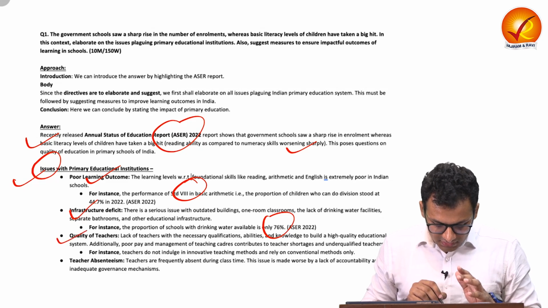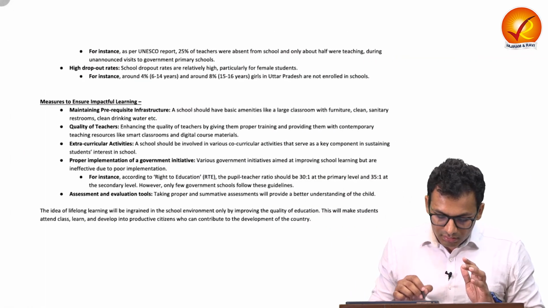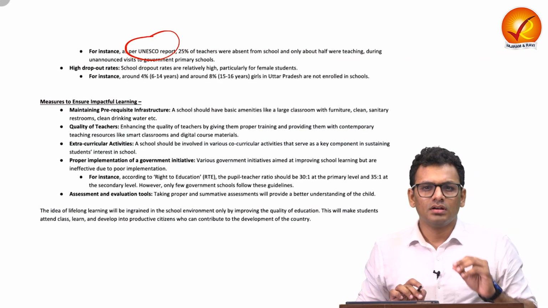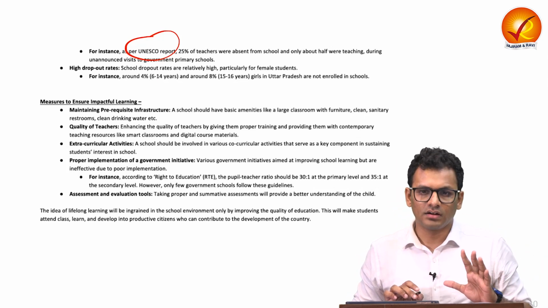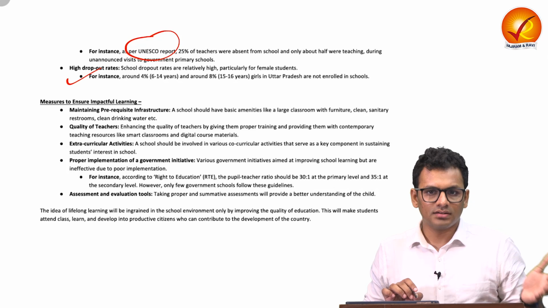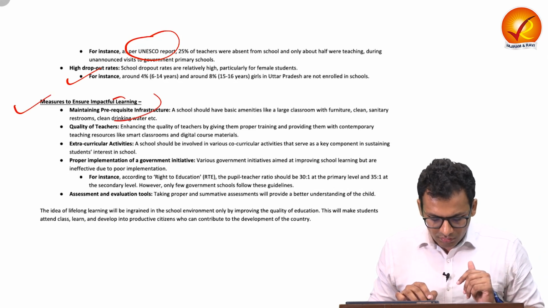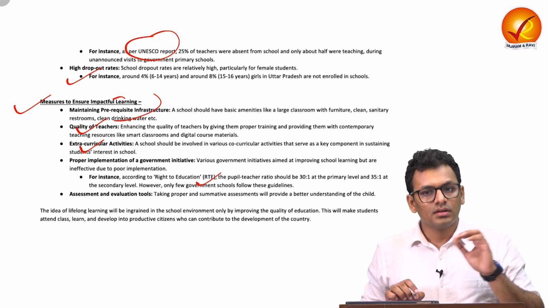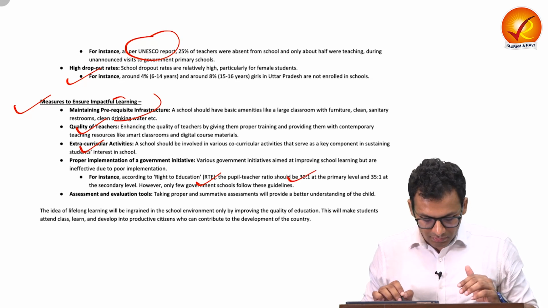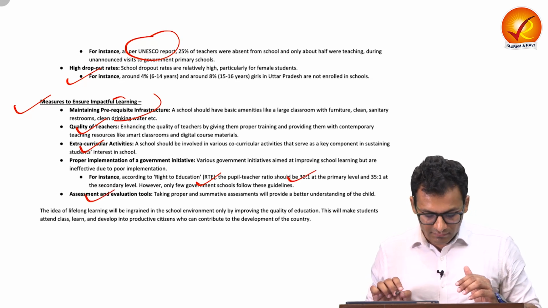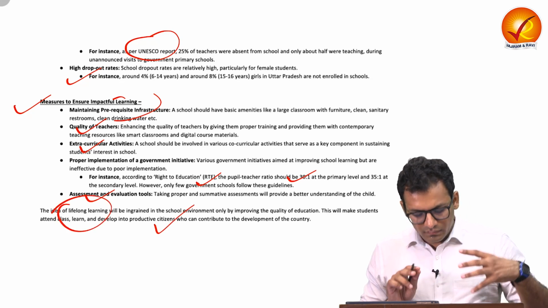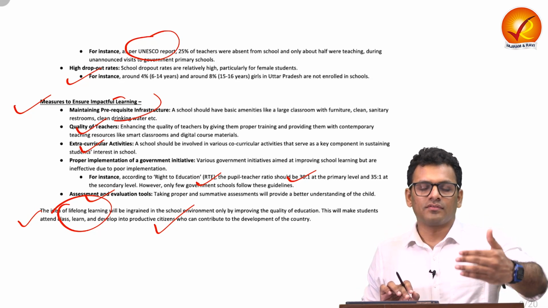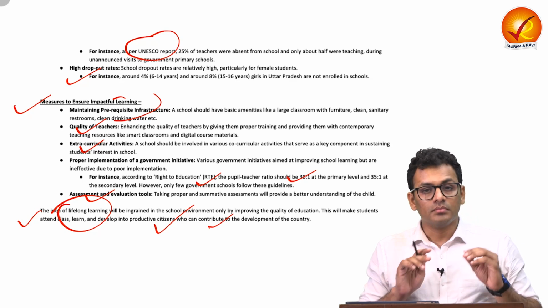You can talk about quality of teacher, absenteeism. There are multiple reports where specific proof points are gathered to understand why exactly certain issues are there, so you can mention all those points in the issues. In the measures, we talked about infrastructure, quality, extracurricular activities, how government should implement certain provisions in mandatory nature like teacher pupil ratio, assessment and evaluation tools, and at the end, how over here there's a conclusion in a different way, that primary education is the gateway towards the journey of lifelong learning. So that can also be a great conclusion.